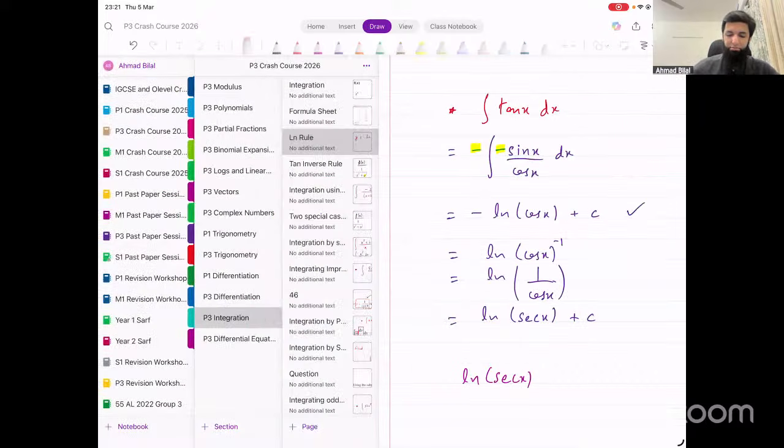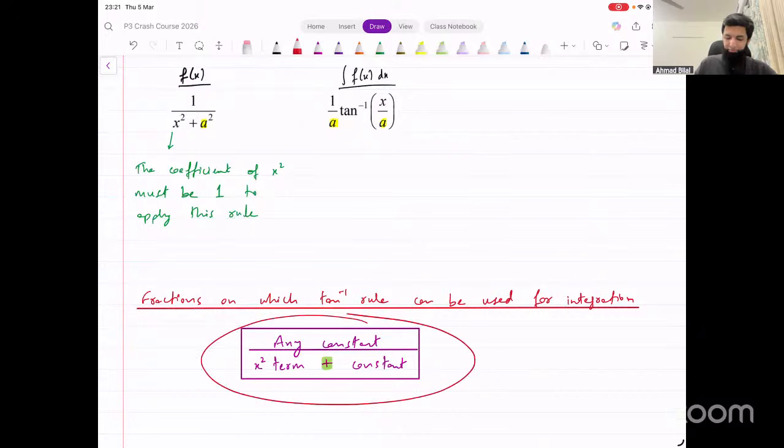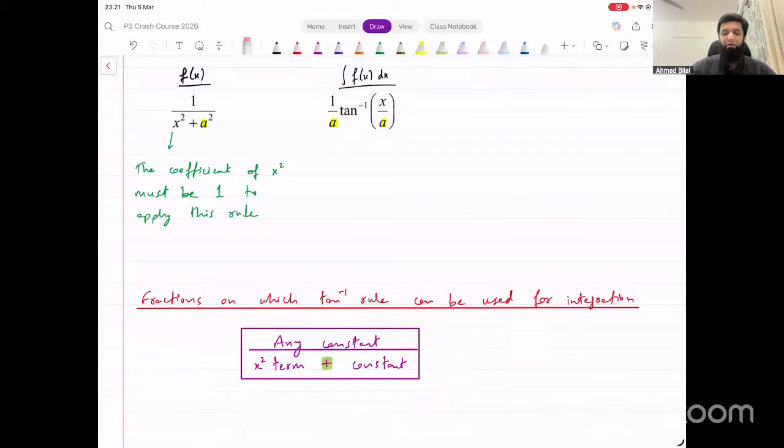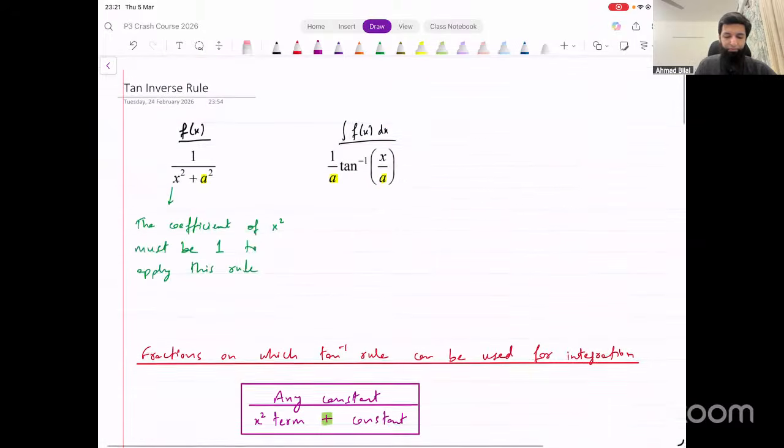Then we looked at the tan inverse rule. This is what the rule looks like. The condition for this rule was this. Your fraction should be of this form. Numerator can be any constant. The denominator should have an x squared term plus some constant, right? Then you can use the tan inverse rule in this. We did some examples in this.